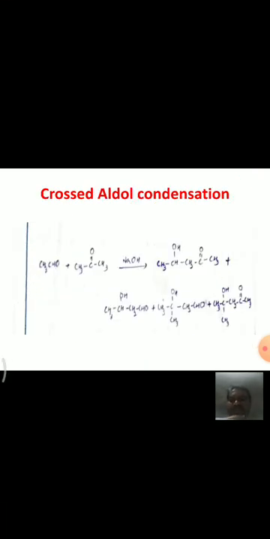And see here, this is called crossed aldol condensation. We have discussed the aldol condensation between similar molecules, like between two acetaldehyde molecules, two propanal molecules, and two acetone molecules. Crossed aldol condensation means the aldol condensation reaction between two different molecules. For example, see here, these are two different molecules.